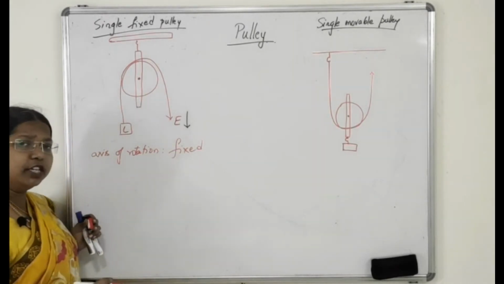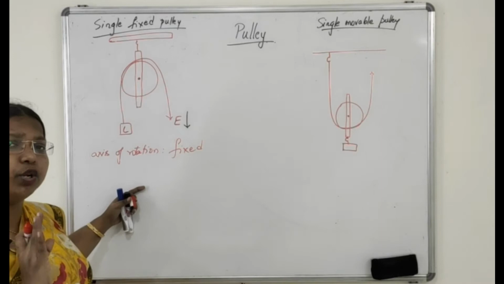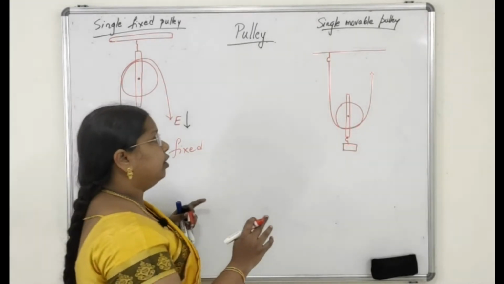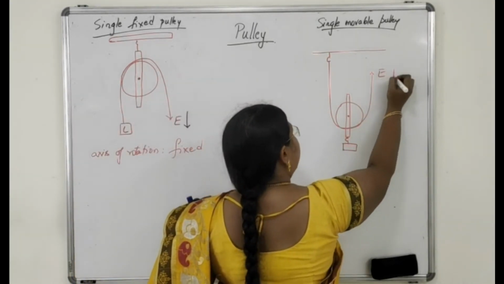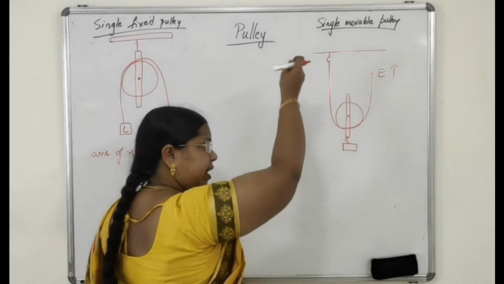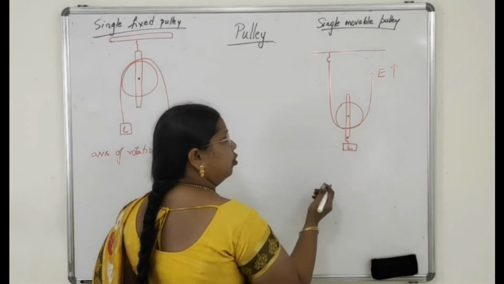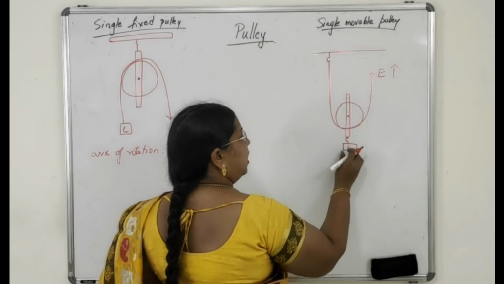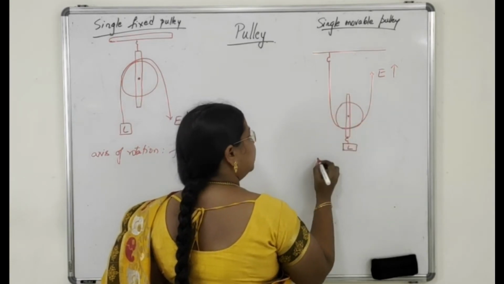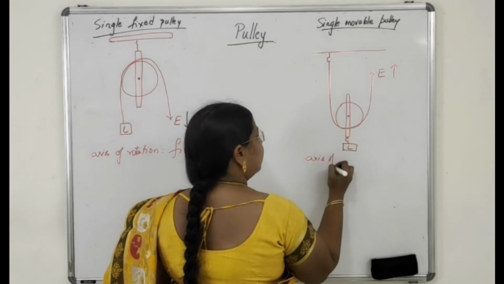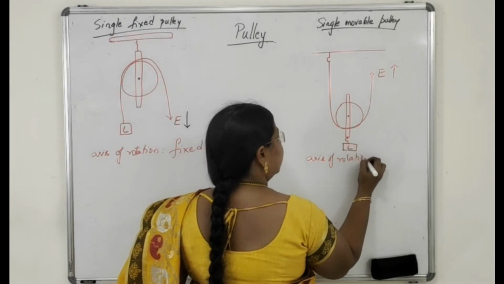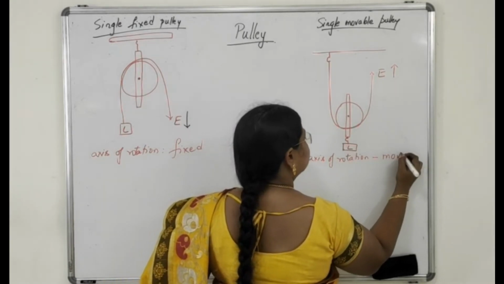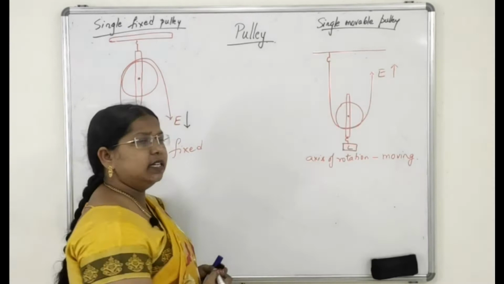The axis of rotation was fixed; it was not changing. But here you can see the effort is applied in the upward direction. When effort is applied in the upward direction to lift this load, the pulley will be moving up and down. So the axis of rotation is changing, moving.